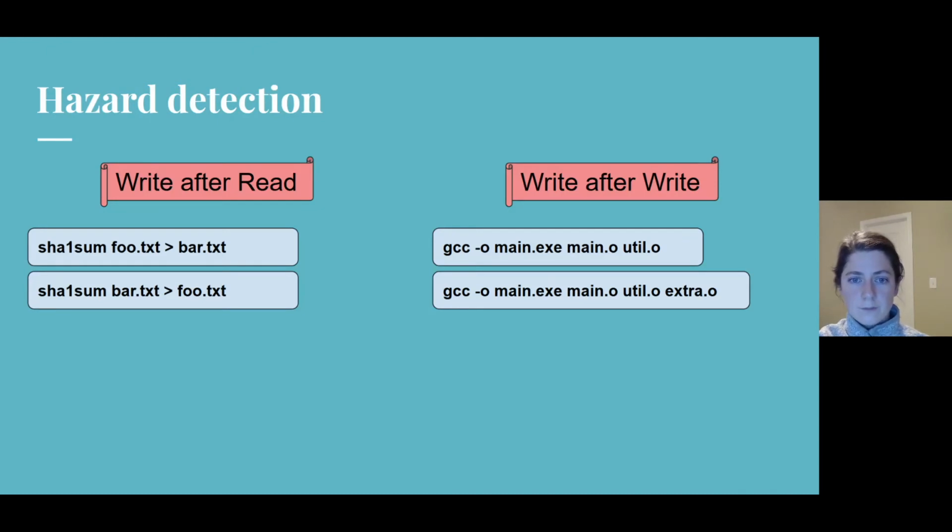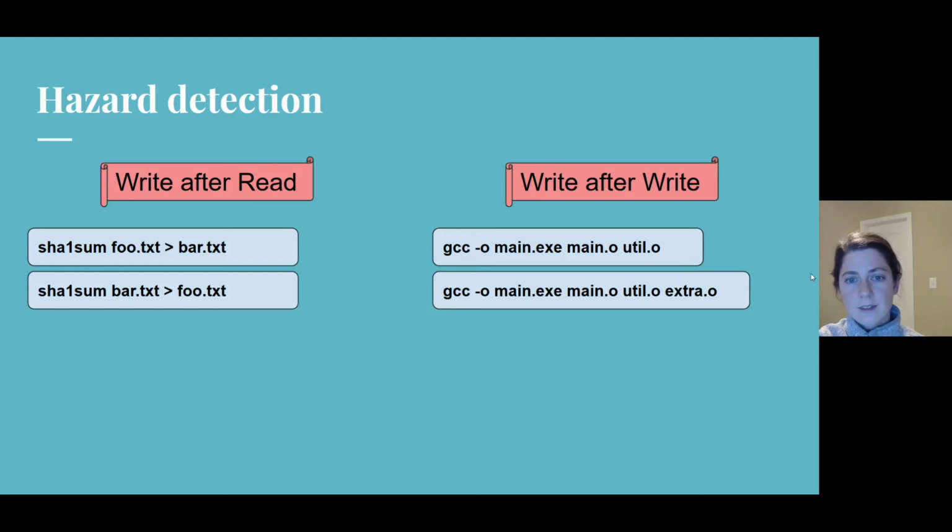Hazard detection checks that commands that executed in parallel only read from the same files and did not read or write to the same files. Hazard detection additionally checks that a command did not write to a file after it had already been read or written to by a previous command.